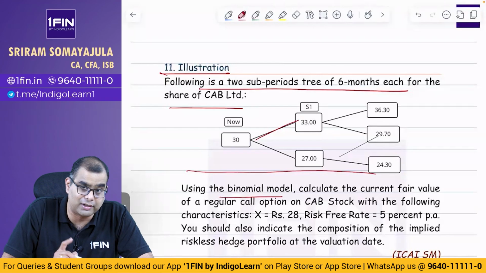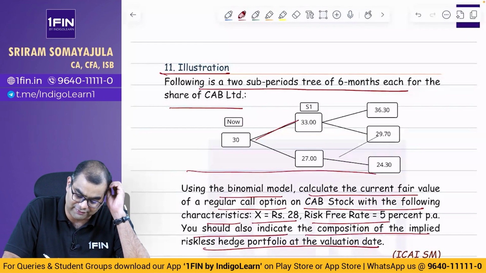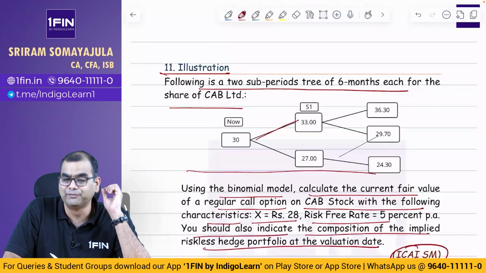Using the binomial model. What is the binomial model? Delta hedging or portfolio application, usually. Calculate the current fair value of a regular call option on CAB with the following characteristics. X is equal to 28, risk-free rate is equal to 5%. You should also indicate composition of the implied riskless hedge portfolio at the valuation date. This is a standard question.